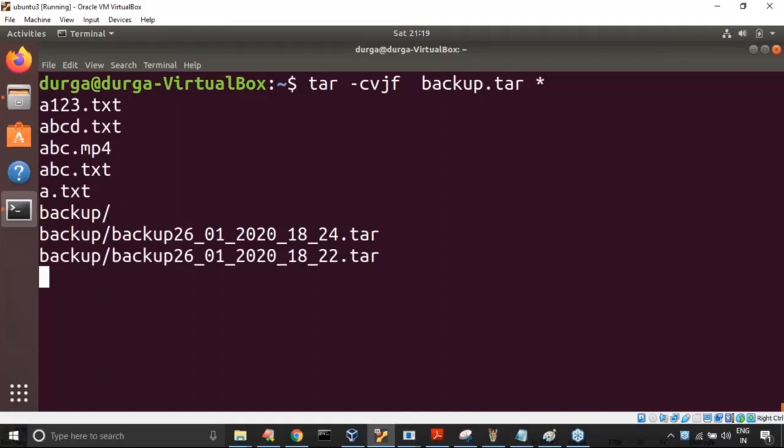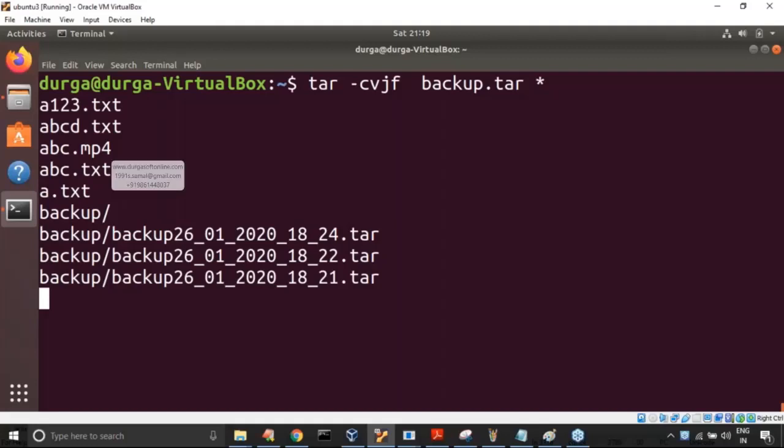Tar to tar, it is taking some time. Don't worry.